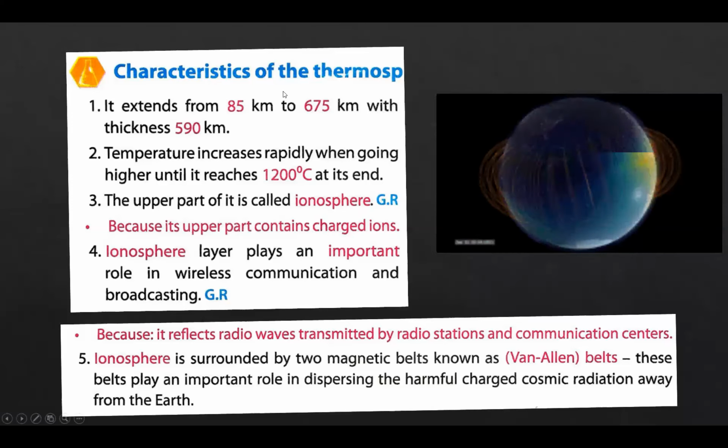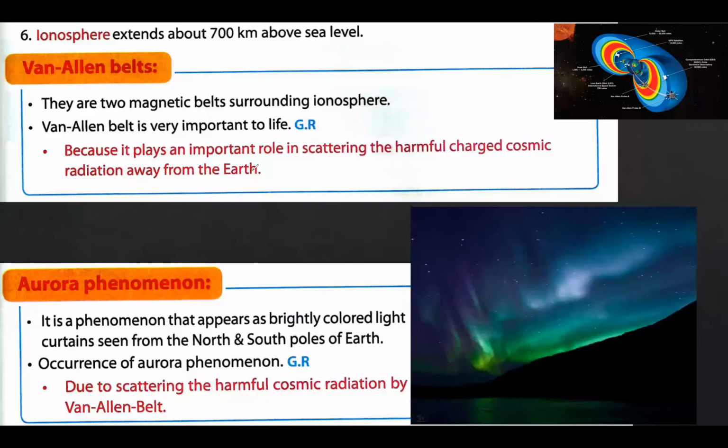Let me explain this. Here, let's say this one is the sun, and here we have the earth. We have harmful cosmic radiations coming from the sun. Actually, you do not need to know the details, but just keep this clear.